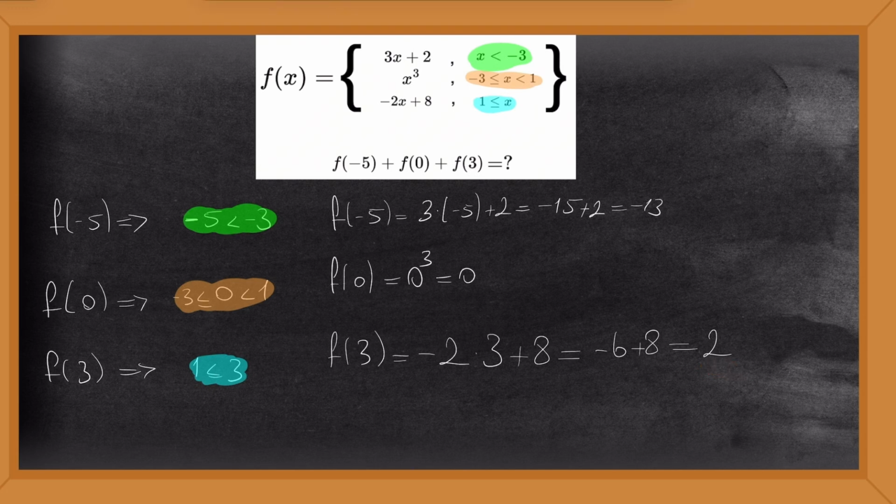Now let's add all these results together: -13, 0, and 2. When we sum them all up, our final result is -11.